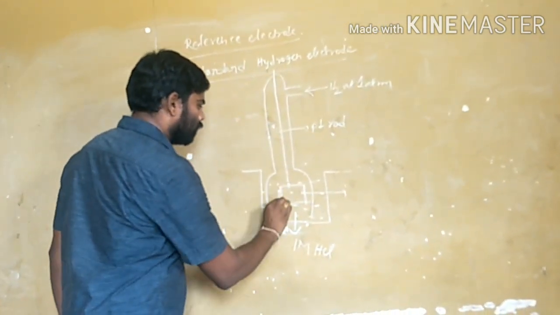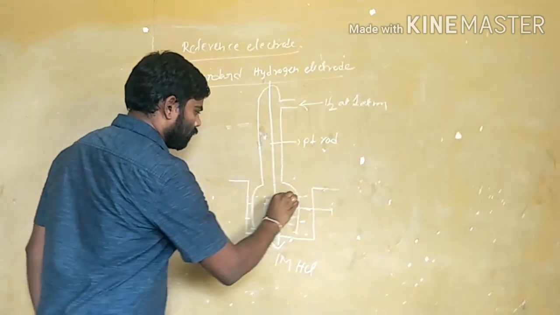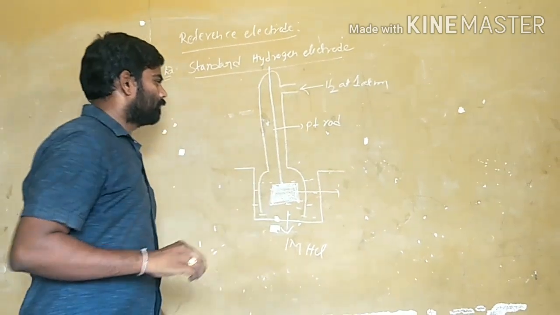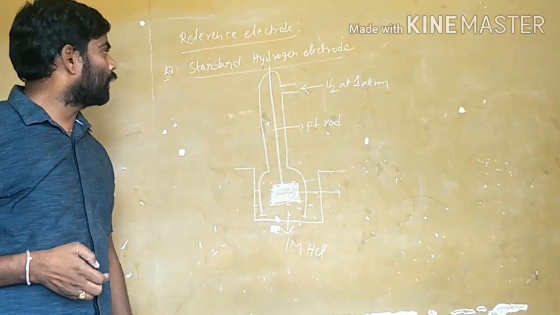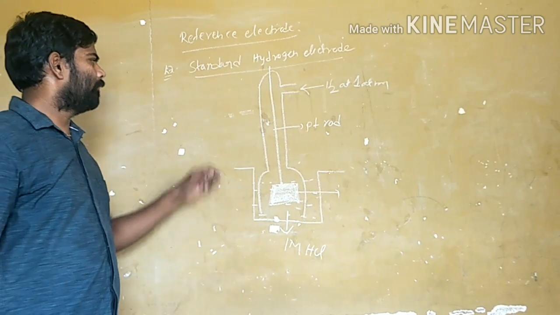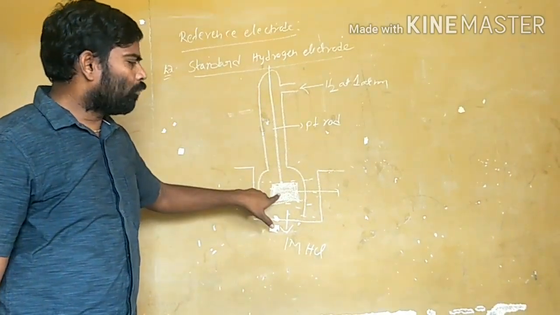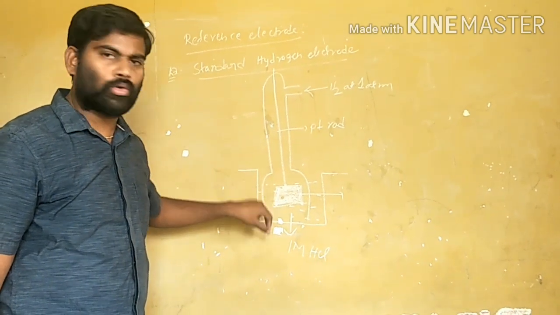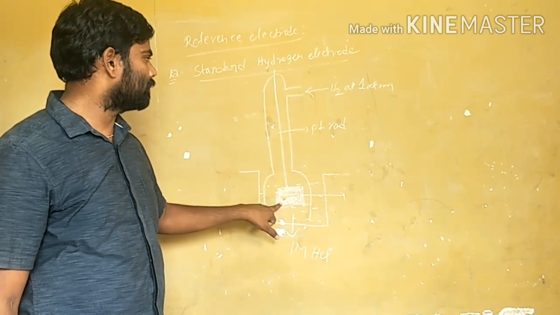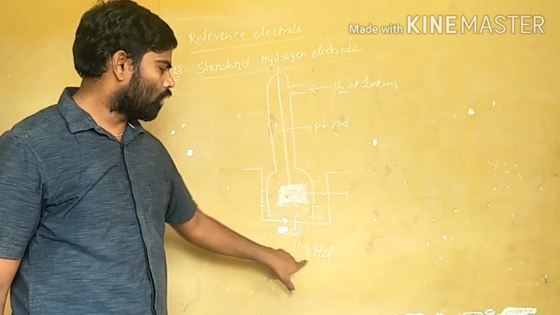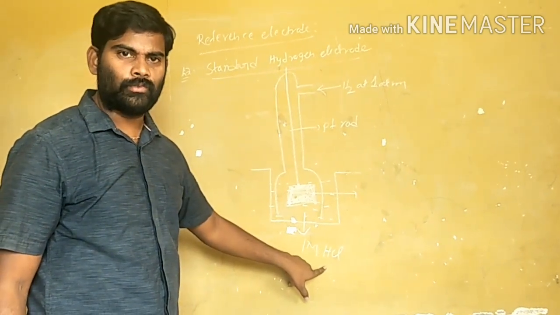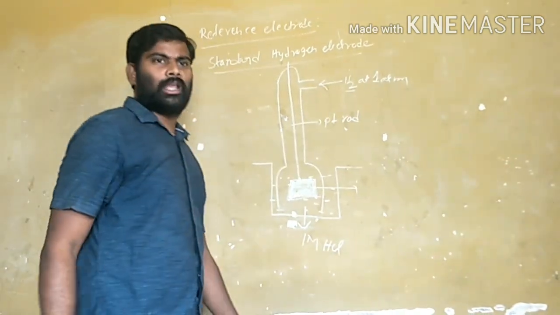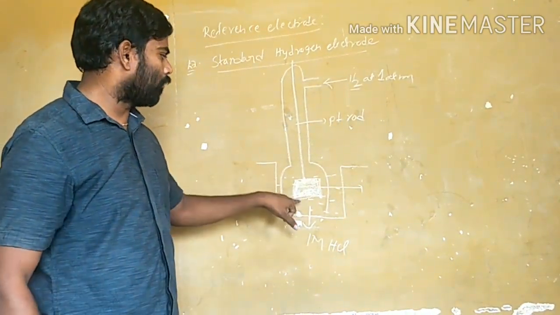A platinum black coated platinum foil is immersed in the 1 M HCl solution, and the hydrogen gas is passing at 1 atmospheric pressure on the platinum foil.